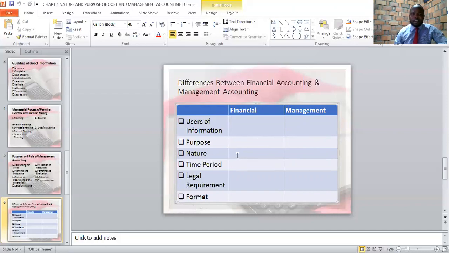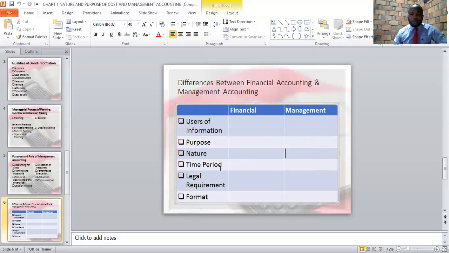When we come to the third difference, which is on the nature of the accounts, we can see that financial accounting is normally quantitative in nature. In other words, we are looking at the figures. Financial accounts do not give you information on quality of products that are being produced. It does not give you information on the technology that is being used in the business. It only provides you with information that is financial or quantitative in nature. On the other hand, management accounting gives you information that is both quantitative and qualitative, or both financial and non-financial.